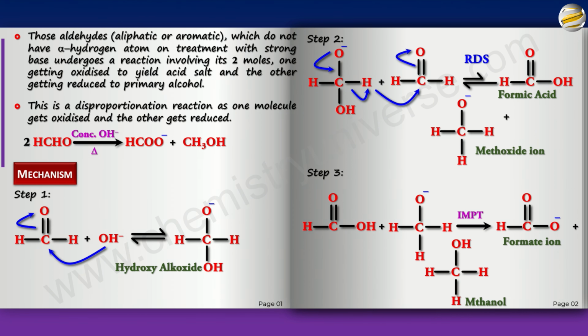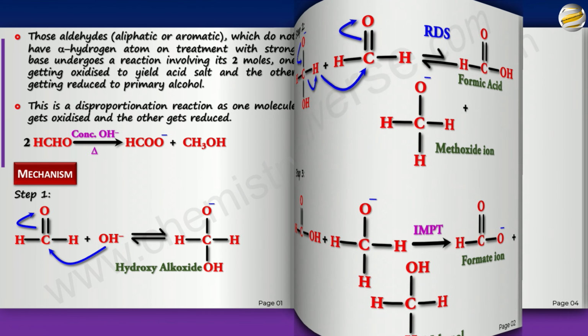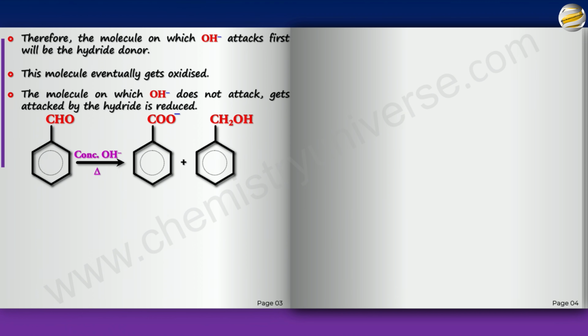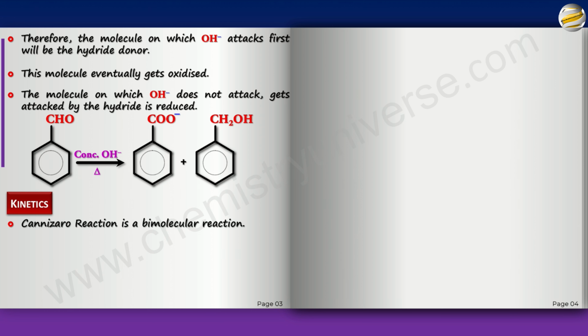So remember, whenever we write the rate law, we must always ensure that we write everything in terms of only the reactants and not intermediates. So the kinetics goes like this. The Cannizzaro is a bimolecular reaction as the RDS contains two molecules. And the rate would be the hydroxy alkoxide, the intermediate, and the aldehyde. Aldehyde is written in red so that you can see it's a reactant, and the black one is the intermediate.